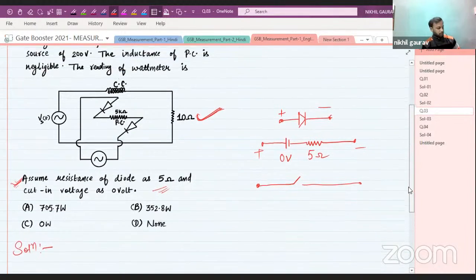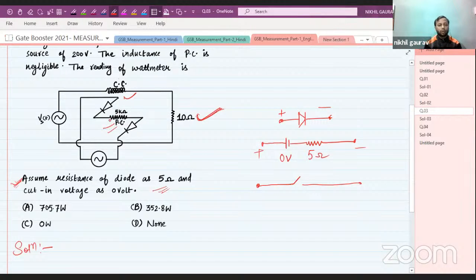Now see here, your current coil and your pressure coil are supplied by two supplies. So this question is somewhat different from your conventional question. Here the current coil is activated from one voltage, and your pressure coil is activated by another voltage.